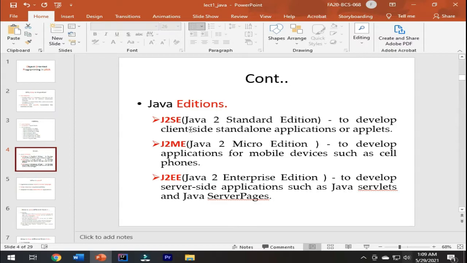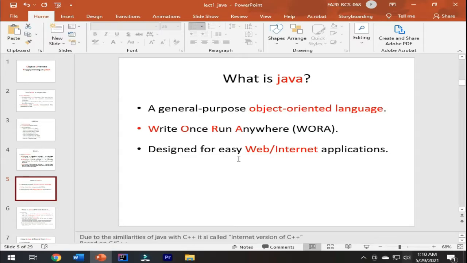Standard Edition is used to develop client-side standalone applications or applets. Micro Edition is used to develop applications for mobile devices such as cell phones. The third edition is the Enterprise Edition, and it is used to develop server-side applications such as Java servlets and Java server pages.